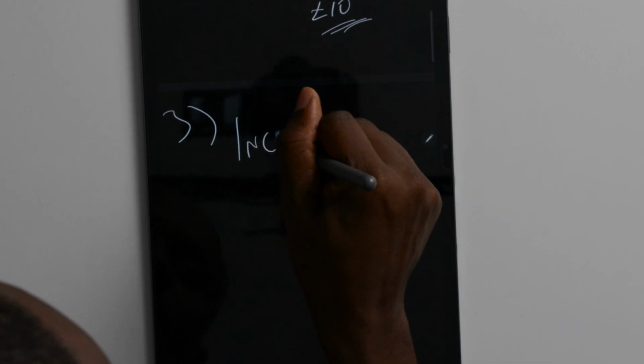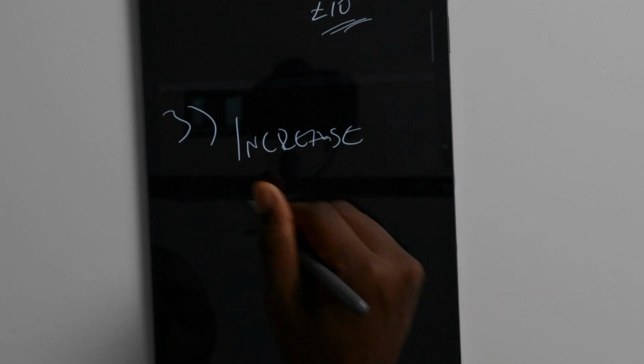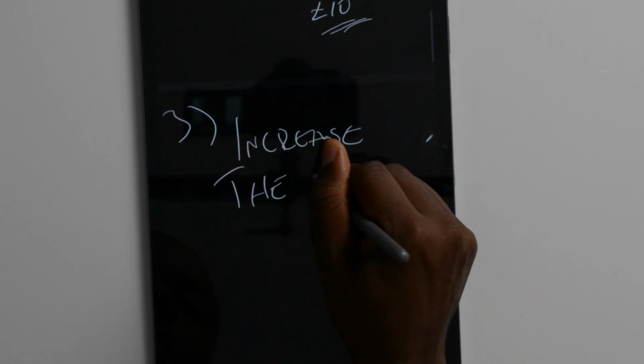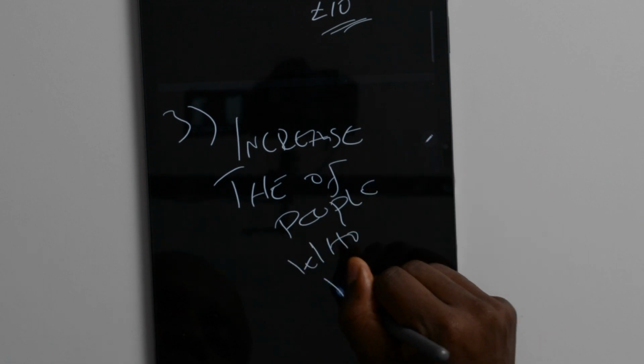The third way to 100x your income is to increase the number of people who know you. Yeah, what does that even mean? So basically, you need to increase your presence. You need to make sure people know about you. You may be thinking, how do I do this? How do I make people know about me? It's exactly what you're doing right now. You're watching me on YouTube, right?